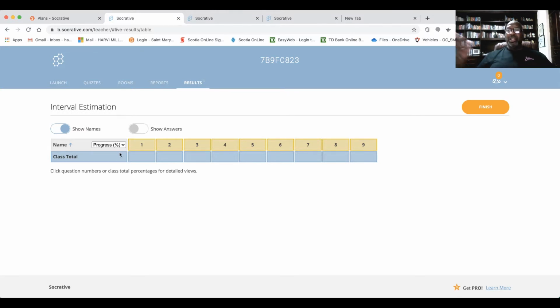I say, pull out your cell phones, and they pull out their cell phones, and then, okay, what's the code? And then you see them trying to do the quiz. And they're kind of fascinated by looking up on the board and actually seeing the progress. If their names are written, they could see their own progress showing up on the screen. But I try to keep it anonymous and not show the answers,